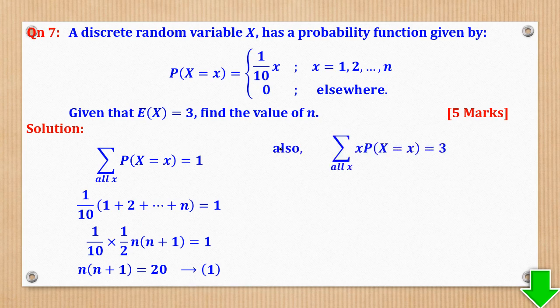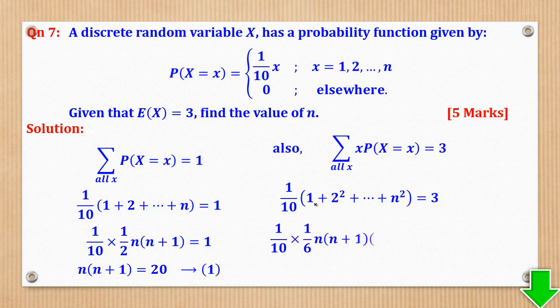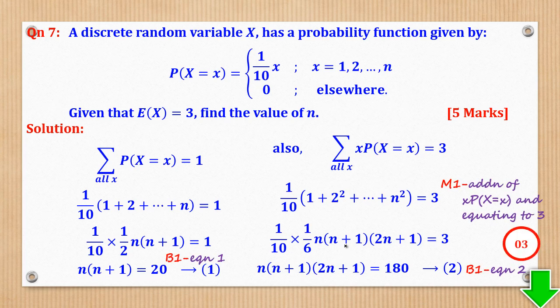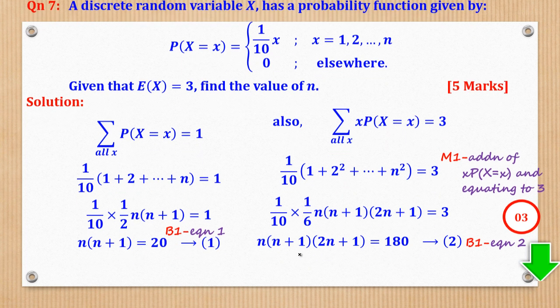Then the second equation will be got from the expression for expected value: x times probability of x, equal to 3. So when I multiply, I come up with this. This will be 1 squared, 2 squared, up to n squared, equal to 3. Also, this is a standard series, so it is there in the logbook. It will be given by this. Then you can now get equation 2. Now I need to solve these two equations simultaneously. Since they are connected by product, it is better to divide, because when I divide, this will go and this will go. So let's see that in the next slide.